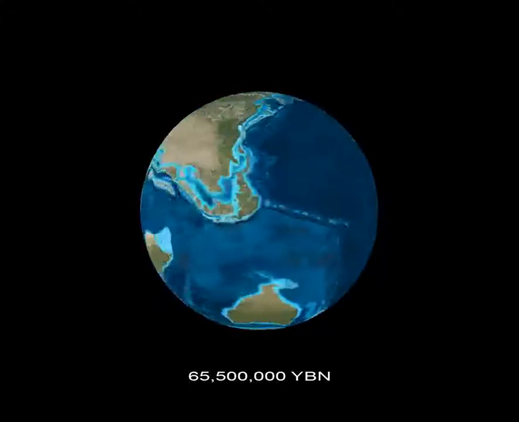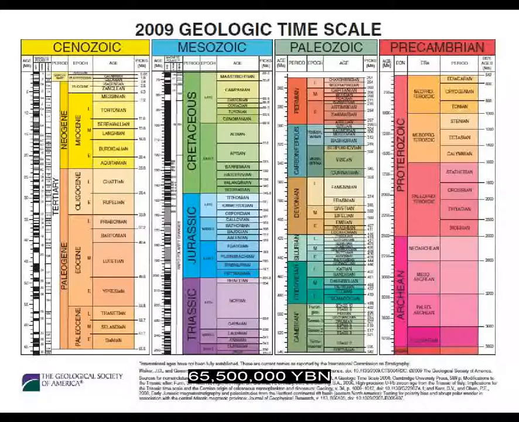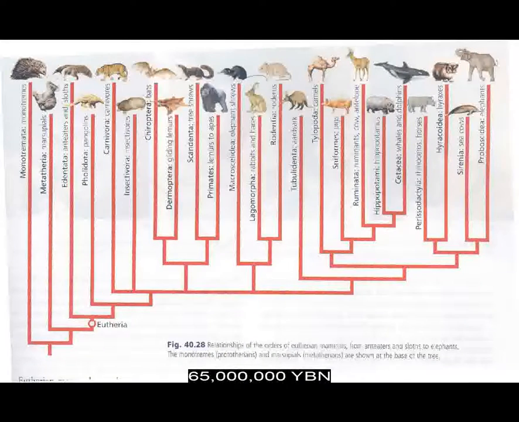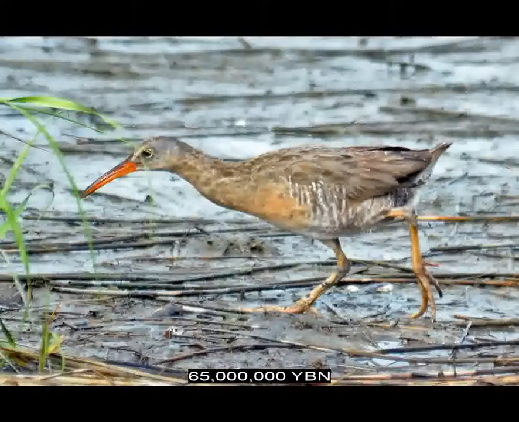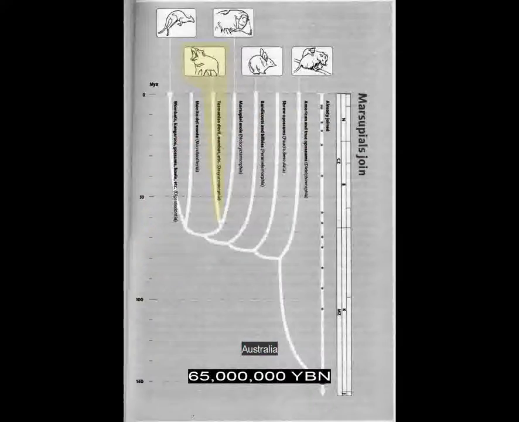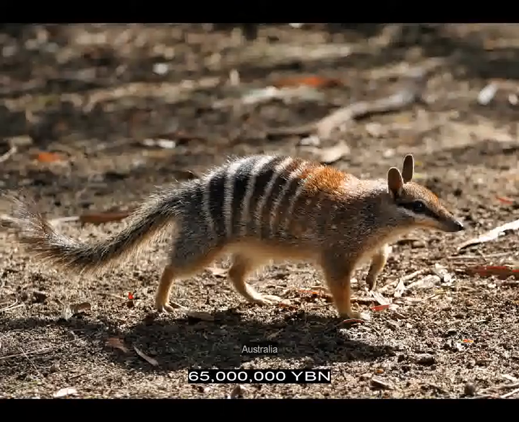End of the Mesozoic and start of the Cenozoic era, and the end of the Cretaceous and start of the Tertiary period. Start of rapid diversification of mammals. Birds, Gruiformes, cranes and rails. Marsupial moles. Marsupials, Tasmanian devil, numbat.